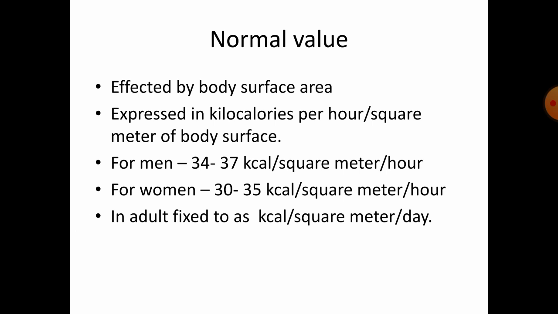Normal values of BMR: it is affected by the body surface area. So the normal value of BMR depends upon the surface area of the person. It is expressed in kilocalories per hour per square meter of the body surface. In men, it is found to be 34 to 37 kilocalories per square meter per hour, whereas in women, it is 30 to 35 kilocalories per square meter per hour. In adults, the unit is fixed as kilocalories per square meter per day.